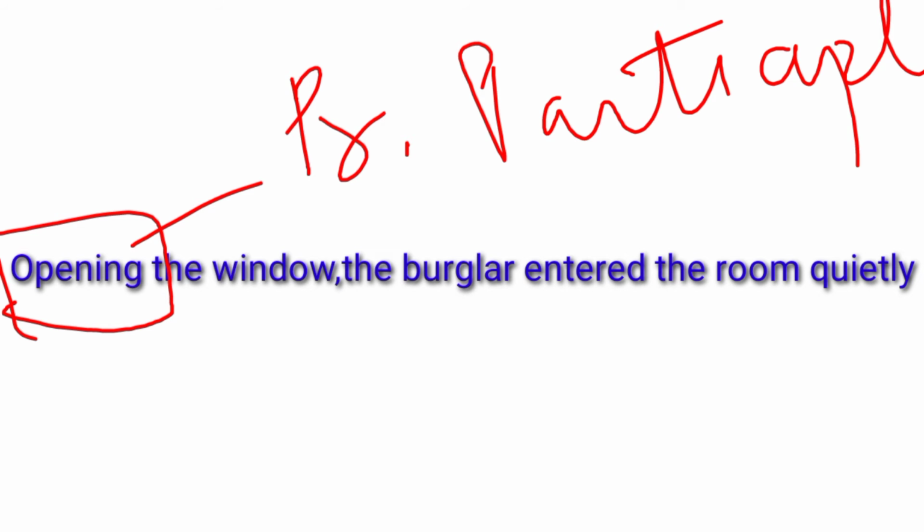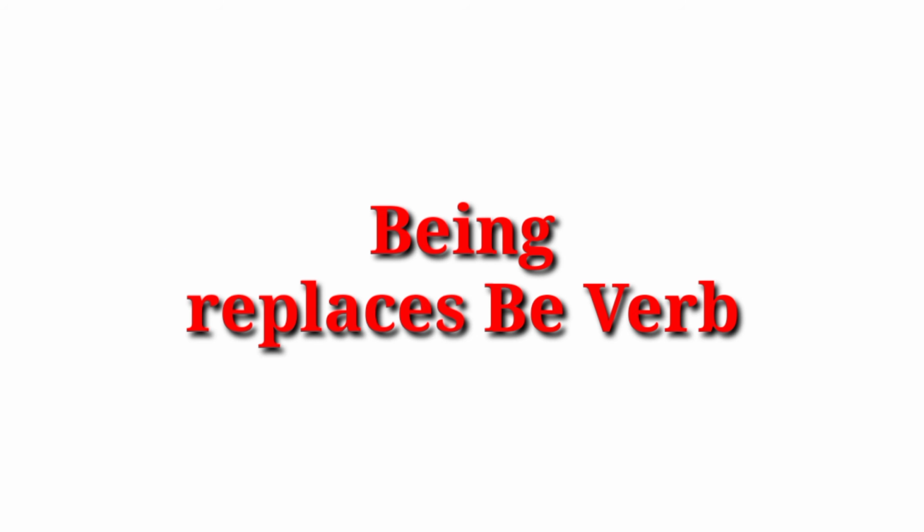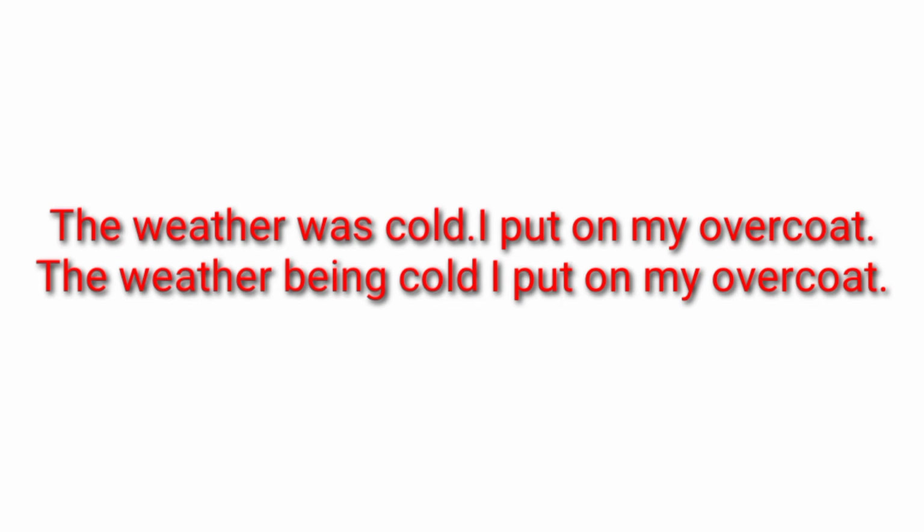But when the main verb of a clause is a be verb, it is replaced by being in the participle phrase. For example, the weather was cold. I put on my overcoat. Here we see that was is a be verb. So to connect these two sentences, we will replace was with being. The weather being cold, I put on my overcoat. In this way, we can say that participle forms of a verb can be used as a verb or as an adjective.